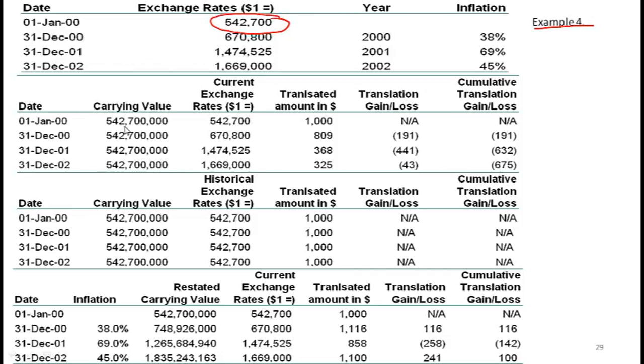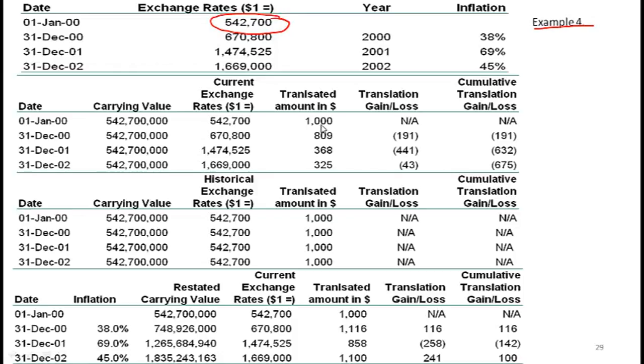With this exchange rate, from a US perspective, that's simply $1,000.